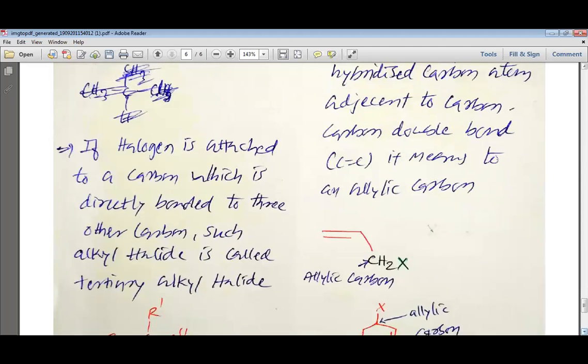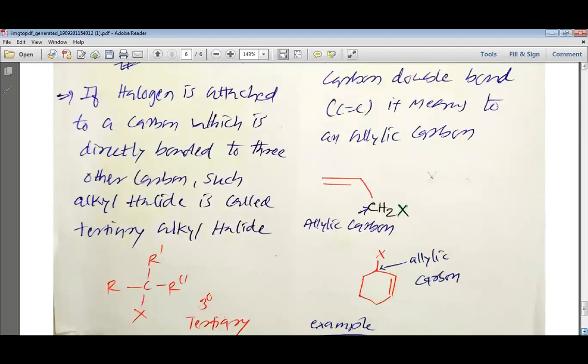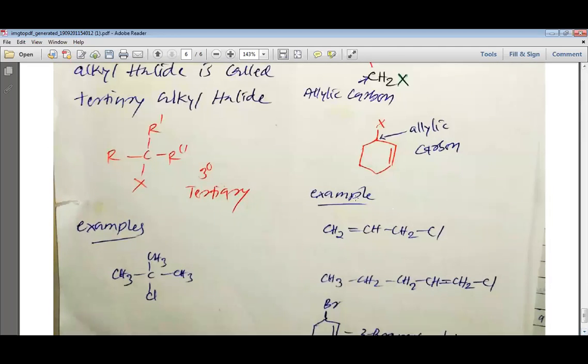If halogen is attached to a carbon which is directly bonded to three other carbons, such alkyl halides are known as the tertiary alkyl halides, my dear students. You can see here the example of a tertiary alkyl halide, where this carbon is bonded to three other carbon chains which are represented as R, R dash and R double dash.